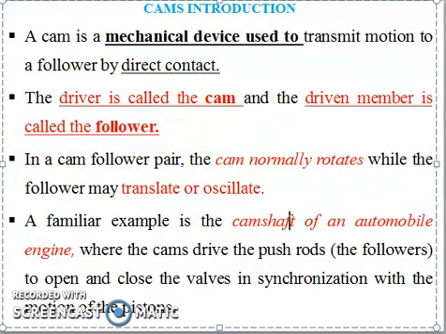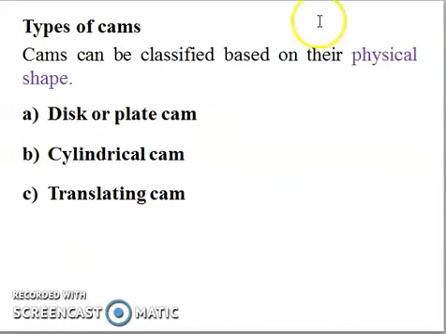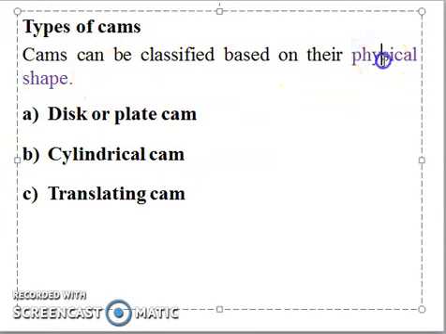Now we'll go to the types of cam, how cams are classified. Cams can be classified based on their physical shape: first, disc or plate cam; second, cylindrical cam; and third, translating cam. These are the three types of cam.